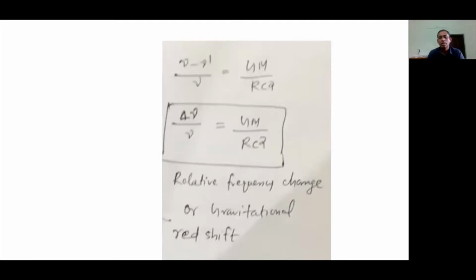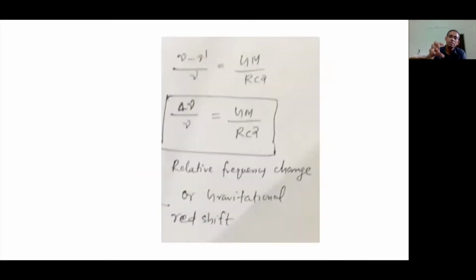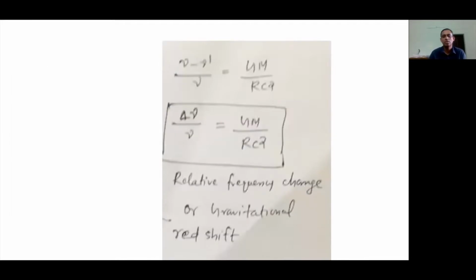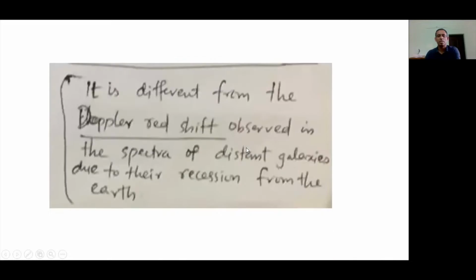Here, the redshift occurs due to the loss in energy of the photon as it escapes the gravitational field of the star. Now this shift, the decrease in frequency, depends on the factor GM by Rc squared, where M is the mass, R is the radius of the star, and G and c are constants. So it depends on the mass and radius of the star.